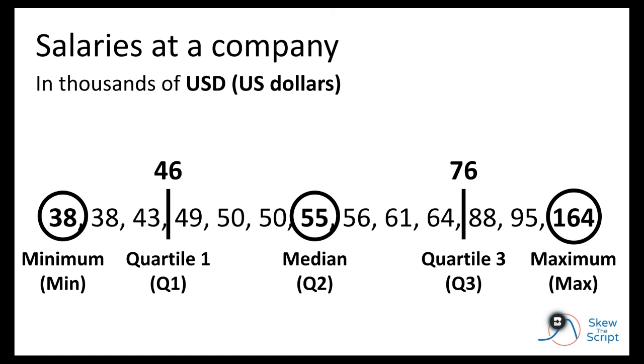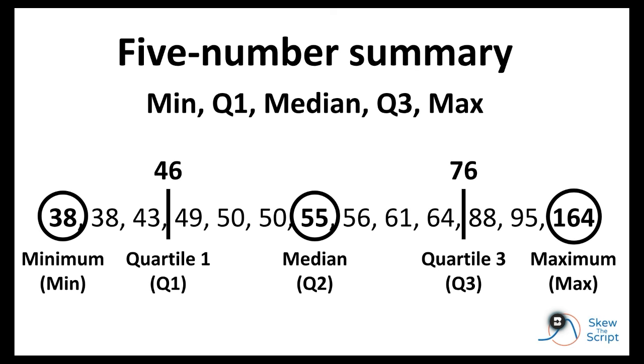We can then find our quartiles, or the mini medians, of the lower and upper halves. We get 46,000 for Q1 and 76,000 for Q3. So now I have 5 numbers there. There's a term for that. It's called the 5-number summary: the minimum, quartile 1, the median, quartile 3, and the maximum. They divide the data into quartered segments and provide an overall sense of the scale and variation in the values. So basically, within each section is 25% of the data.